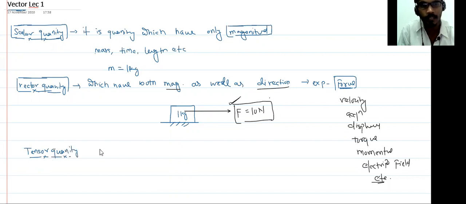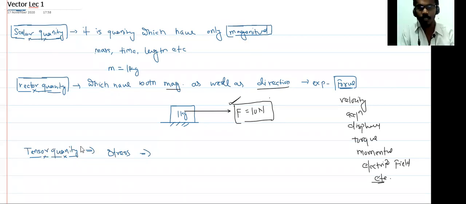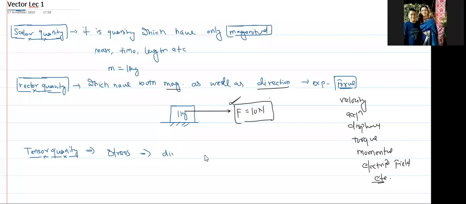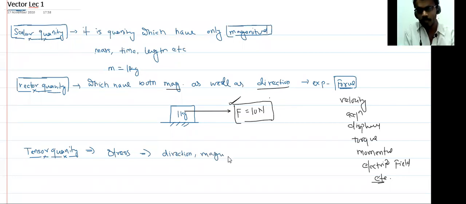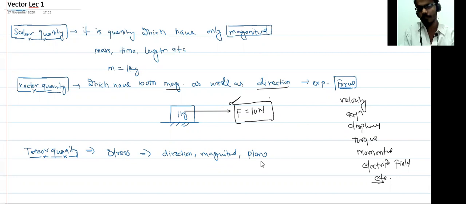To understand the tensor, suppose I am saying that stress is a tensor quantity, because it requires three things: direction, magnitude, and one more thing, that is the plane, the plane on which this quantity has to be defined.